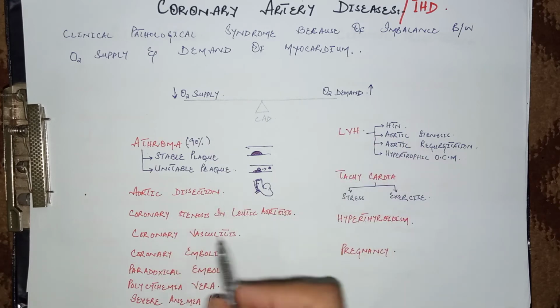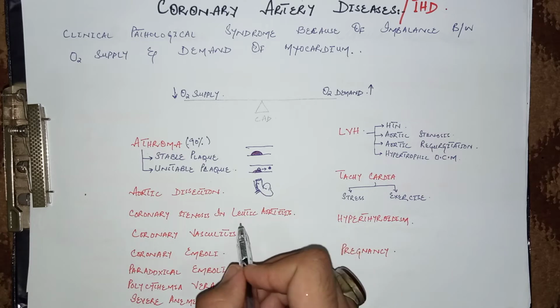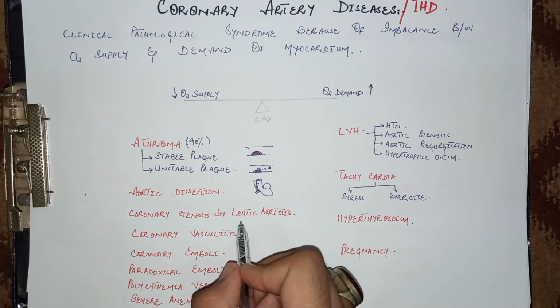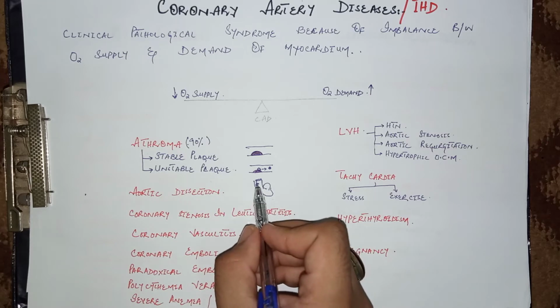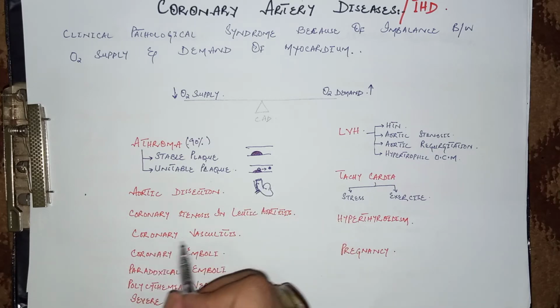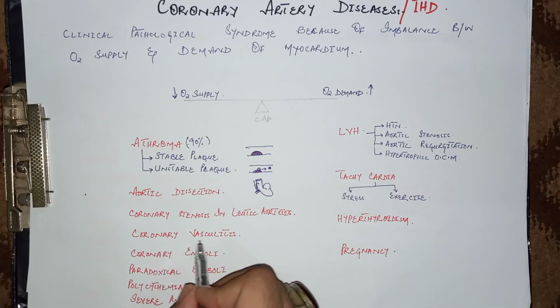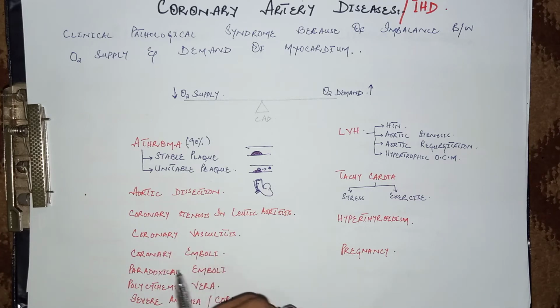The other rare causes involve coronary stenosis in luetic aortitis. Basically, in tertiary syphilis, there is an inflammation of the aorta. Inflammation of the aorta may lead to inflammation of the coronary artery, because the coronary artery originates from the aorta. Other rare causes are coronary artery vasculitis, like polyarteritis nodosa or other vasculitis conditions.